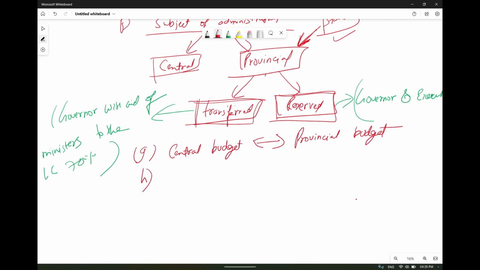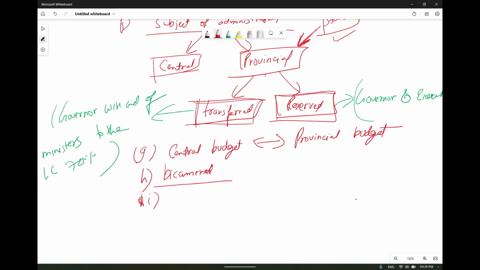There were no changes in the structure of the central government. The Indian legislature was made of representatives, and for the first time it became bicameral. Through this reform only, India first became bicameral. Many things were happening in this reform, and that is still followed in our country through the Constitution.